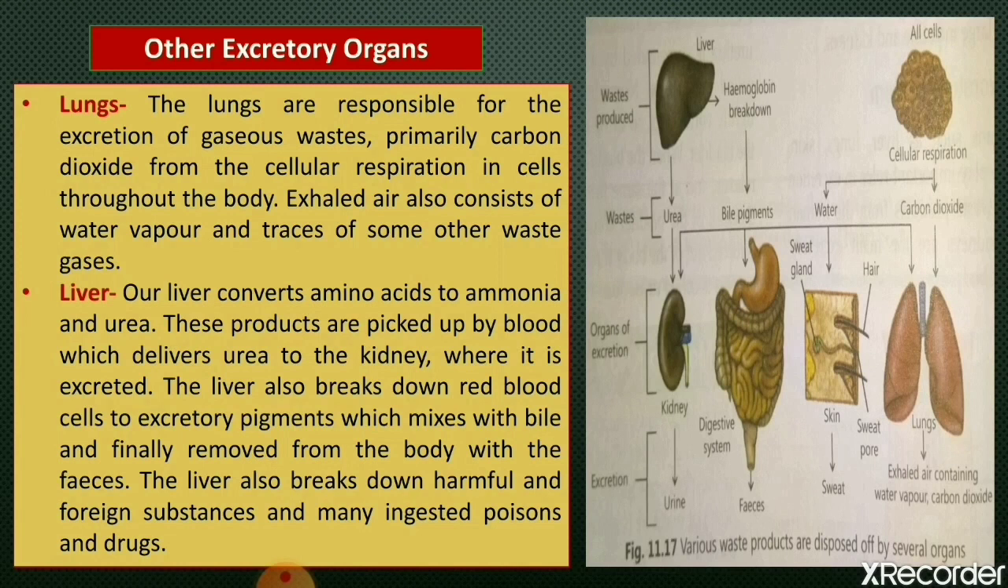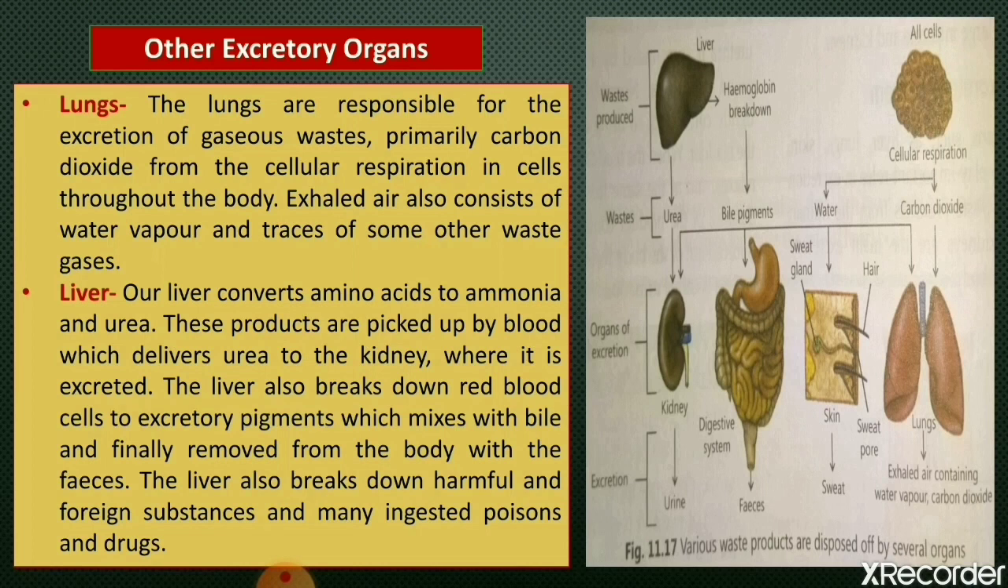Next one is the liver. Our liver converts amino acids. We all know that the proteins in the food we take are broken down to form amino acids. When the extra amino acids reach the liver, it converts them to ammonia and urea, and the products resulting from the conversion of amino acids are picked up by the blood. The blood delivers urea to the kidneys where it is excreted, as we have studied.